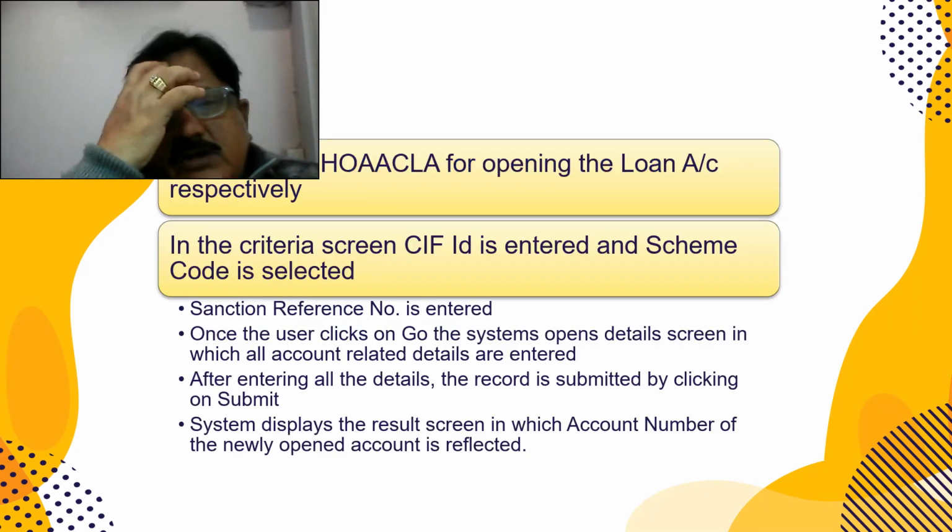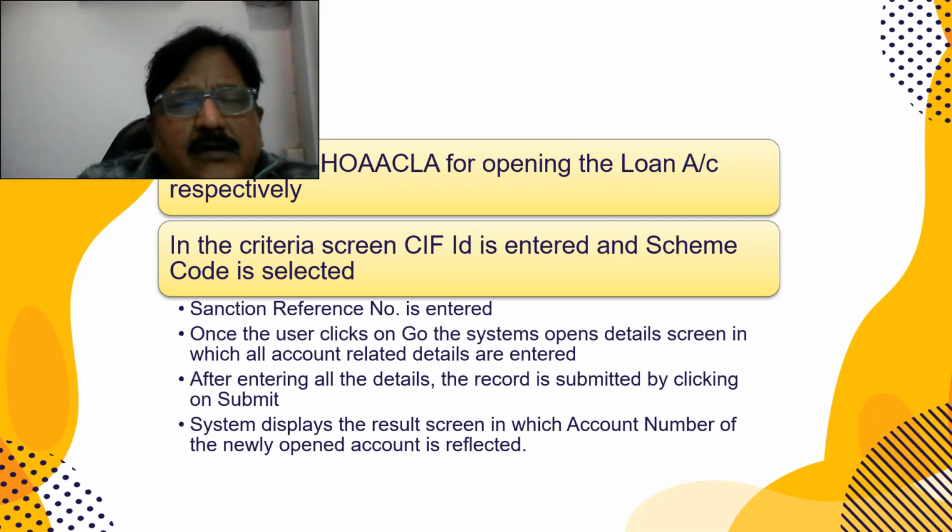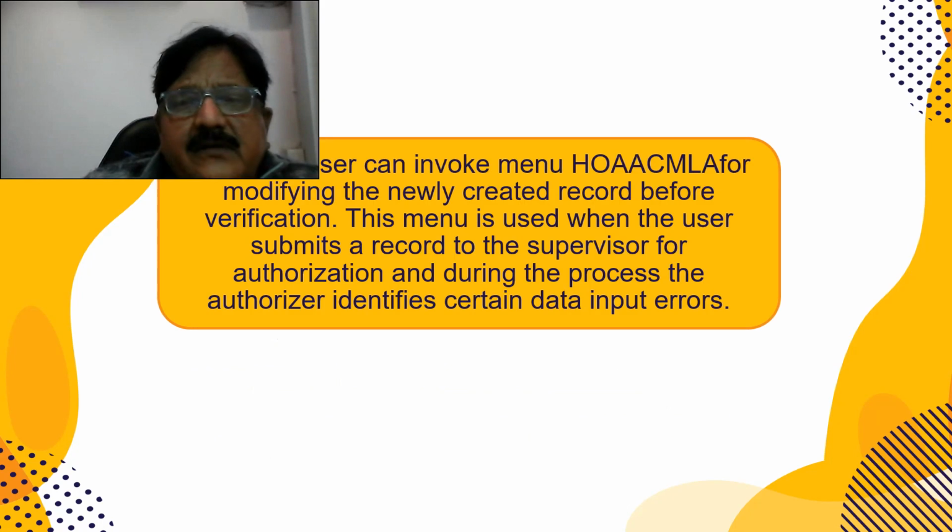This is the command HOAACLA for opening of the loan account. In the criteria screen, the KIF ID is entered and the scheme code is selected. The sanction reference number is entered. Once the user clicks on go, the system opens a details screen in which all account related details are to be entered. These are the tabs which you have to visit. You have to remember which tabs are to be visited for which type of accounts. After entering all these details, the record is submitted by clicking submit. Then it has to be verified, and we get an account number. This has to be verified by the verifying officer.